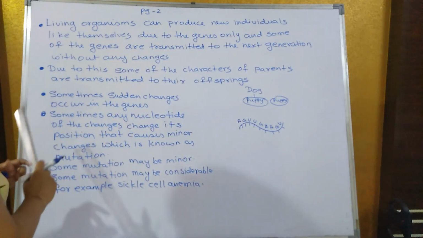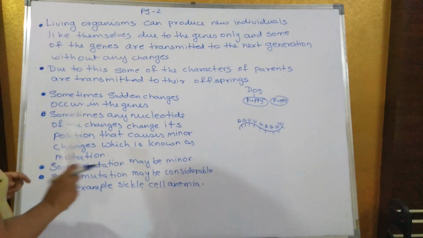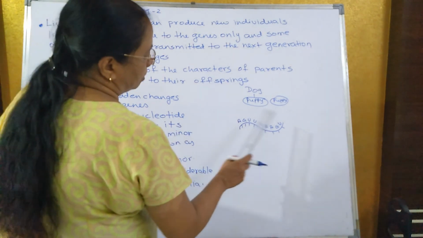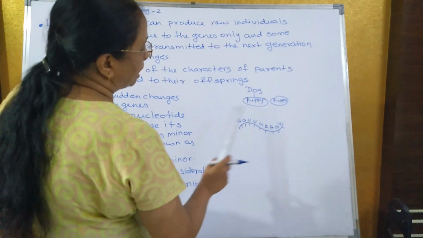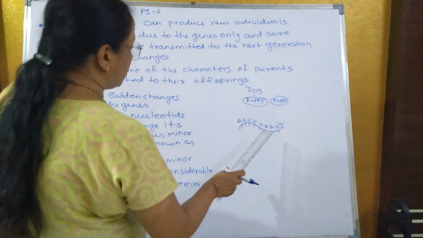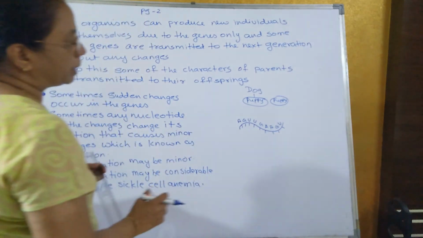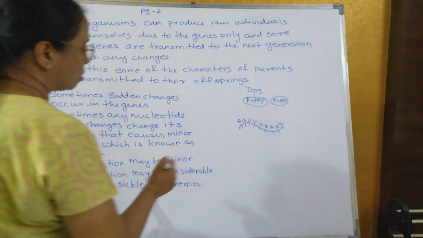Sometimes sudden changes occur in the genes. So we have studied that while copying the DNA or while making the mRNA, some errors may take place, or sometimes a part of the DNA may get altered. Because of this, mutation occurs.